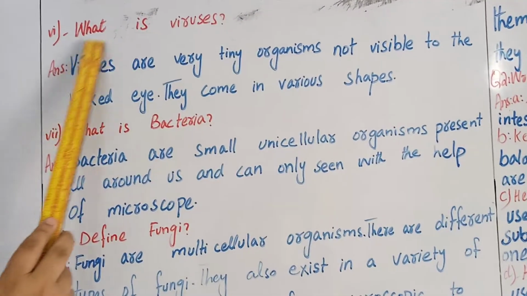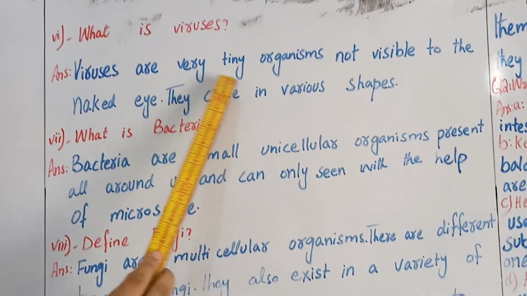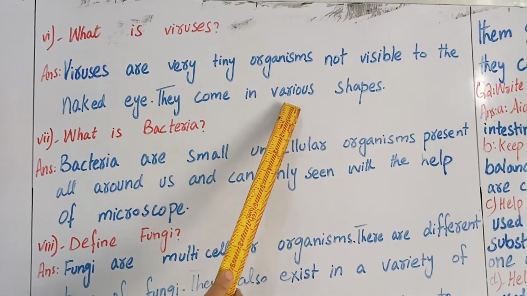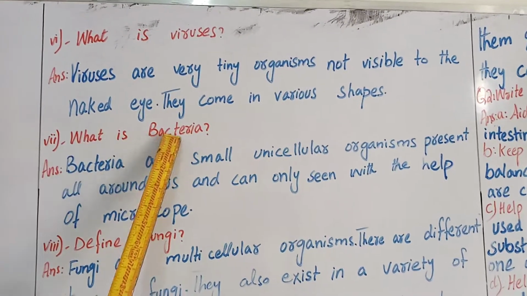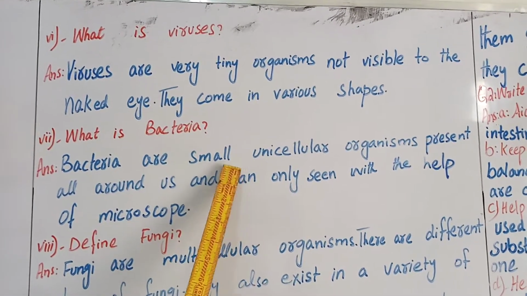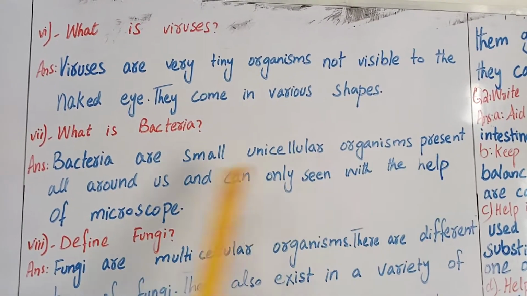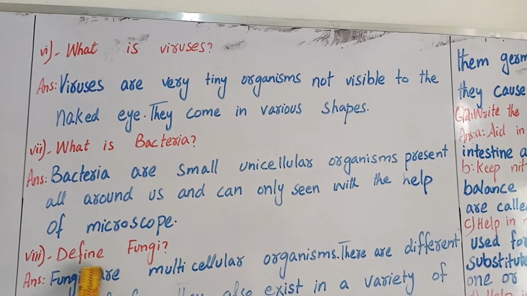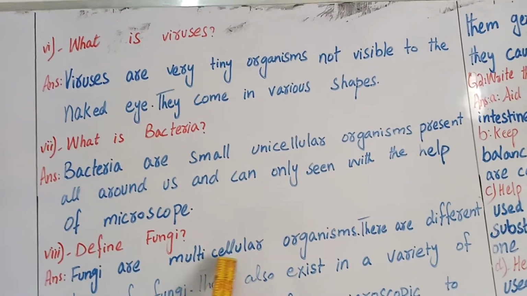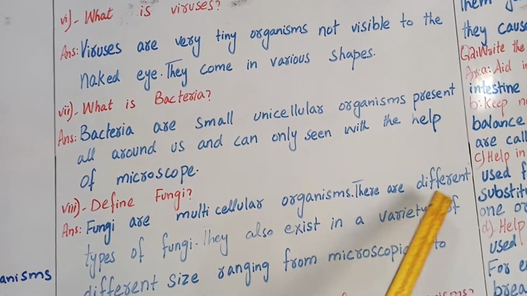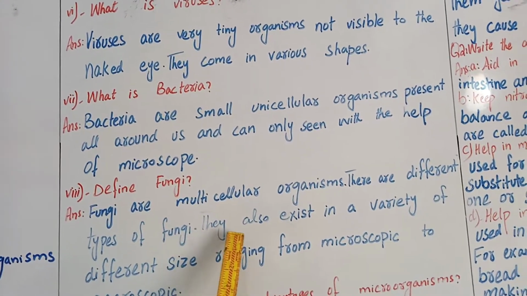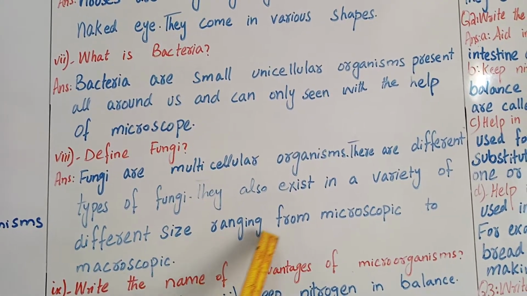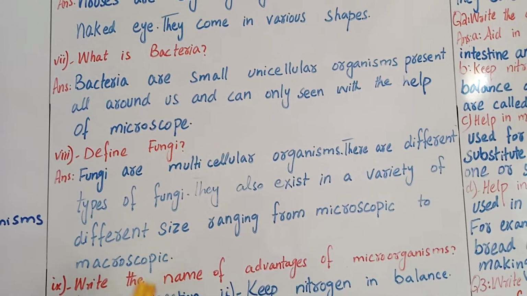Question number 4 is, what is a virus? Viruses are very tiny organisms not visible to the naked eye. They come in various shapes. What is bacteria? Bacteria are very small unicellular organisms present all around us and can only be seen with the help of a microscope. Define fungi. Fungi are multicellular organisms. There are different types of fungi. They also exist in a variety of different sizes, ranging from microscopic to macroscopic.